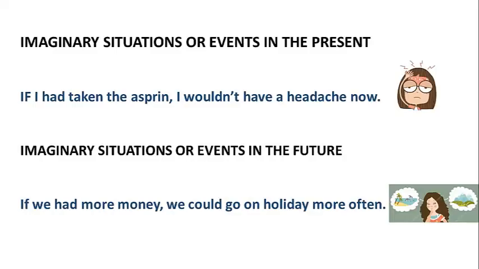Now, imaginary situations or events in the present can be explained like this. If I had taken an aspirin, I wouldn't have a headache now. This is because she did not take an aspirin earlier. Right now, she is suffering with a headache. When you use imaginary situations or events in the future, you can use the conditionals like, if we had more money, we could go on a holiday more often. It means that they don't really have a lot of money, so they cannot go to holidays in the future as well.